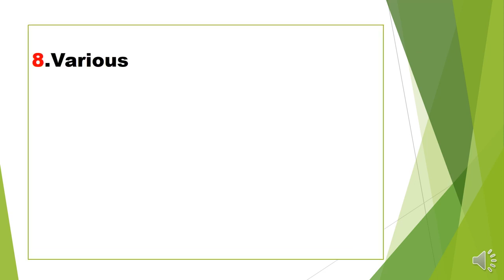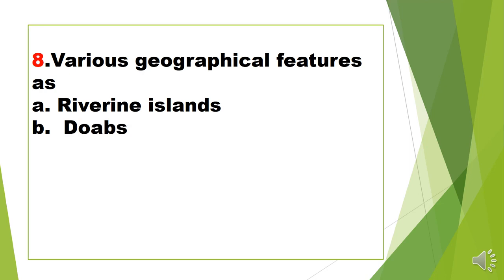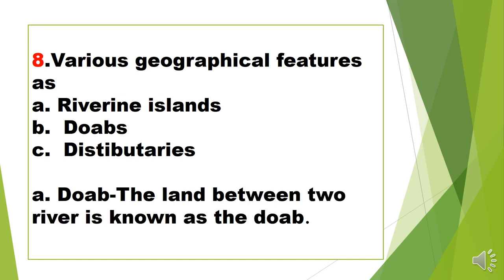Next, various geographic features are also found in the northern plain area, such as riverine island, meaning an island formed by a river. Second is doab, and third is distributaries. First, Doab means the land between two rivers is known as the Doab, just like Punjab.